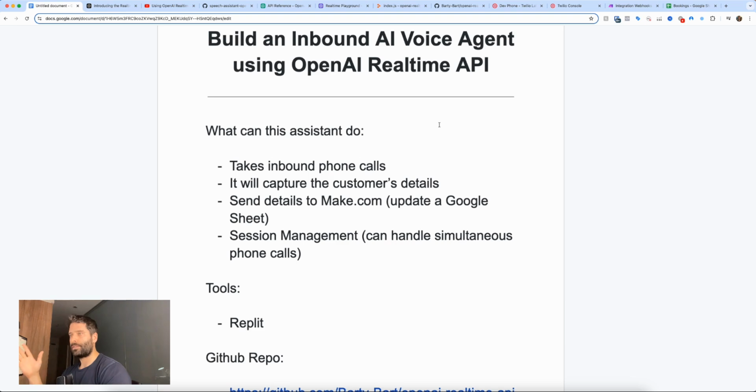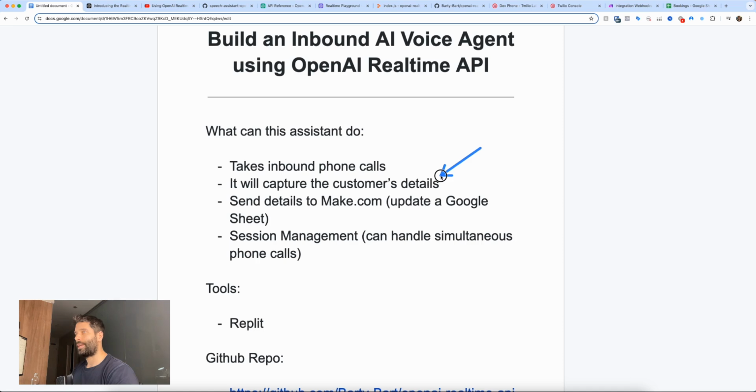So watch this entire video, that's all going to be explained, but just quickly, I'm going to show you what the functionality is of the assistant that I created. As you saw before, it actually takes inbound phone calls. So we use Twilio, we generate a phone number, we plug that phone number into the API, and then you can call it on a phone and speak with it.